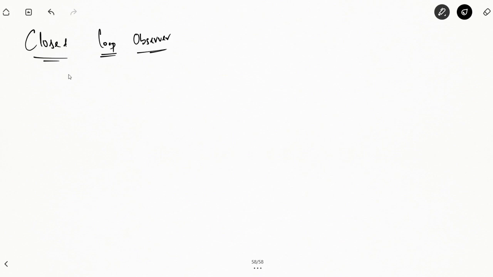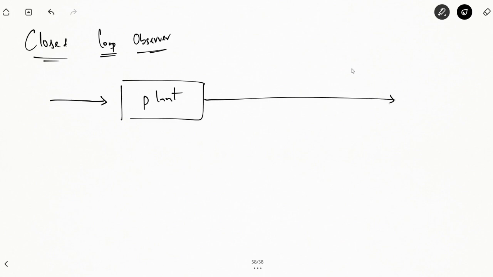So in case of closed loop observers, we will be feeding back the output of the system and through a proper gain matrix that will help us reduce the error in this system. Okay. So say for example, again we have this plant, and you are feeding it with an input u, you are getting an output y from this plant.